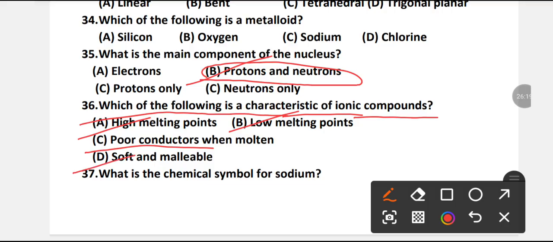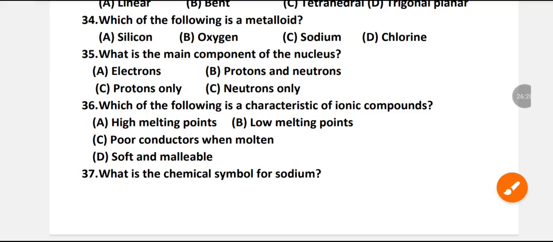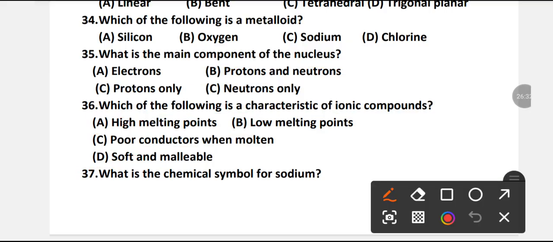Which option is right? A is the right option. High melting points is a characteristic of ionic compounds.